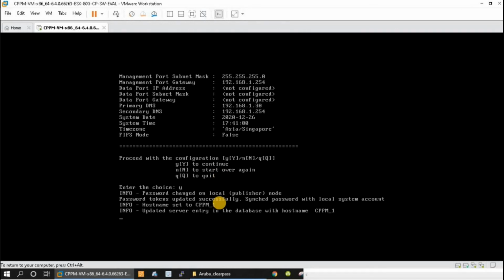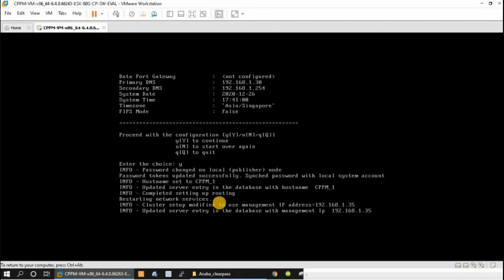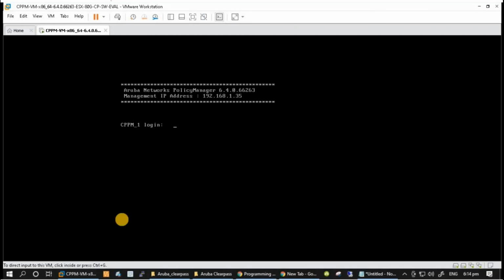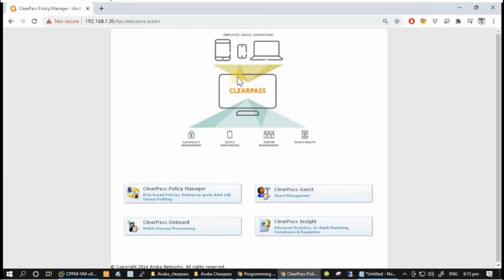Now it will take some time again. I'll be back once it boots again. So our machine is back, and we can see it showing the host name and also the management IP we added earlier. Now I can access the GUI of CPPM.